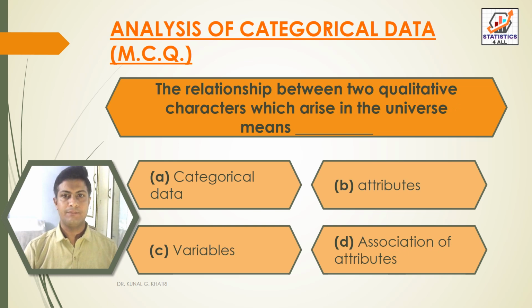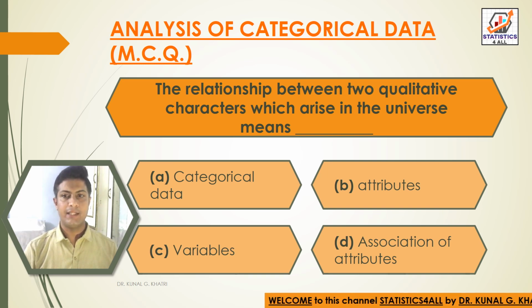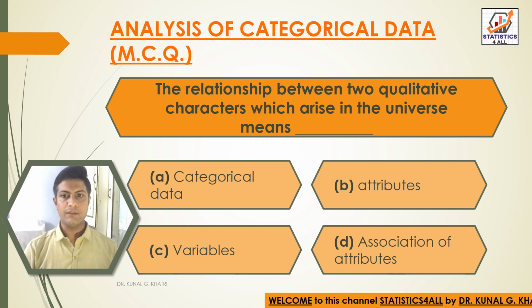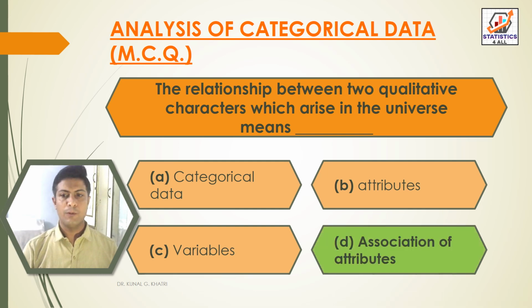Next question. The relationship between two qualitative characters which arise in the universe means: option A, categorical data, option B, attributes, option C, variables, and option D, association of attributes. So here we have answer option D, that is association of attributes. The relationship between two qualitative characters which arise in the universe means association of attributes.